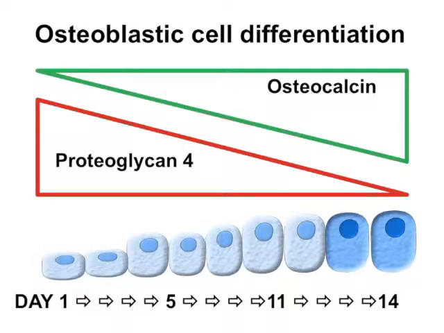Osteoblastic cells in vitro demonstrate the highest PRG4 levels in proliferative cells with decreasing levels as the cells differentiate and express osteocalcin. At all time points, PTH increases PRG4 with maximal fold increases found in the more differentiated cells.